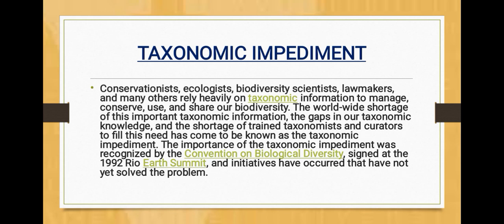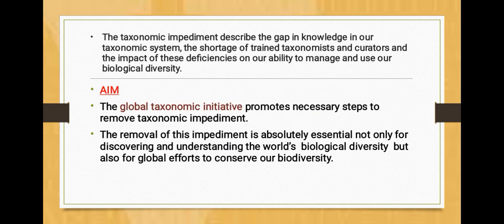The importance of the taxonomic impediment was recognized by the Convention on Biological Diversity signed at the 1992 Rio Earth Summit, and initiatives have occurred that have not yet solved the problem. The taxonomic impediment describes the gap in knowledge in our taxonomic system, the shortage of trained taxonomists and curators, and the impact of these deficiencies in our ability to manage and use our biological diversity.